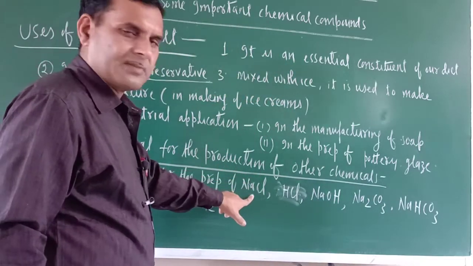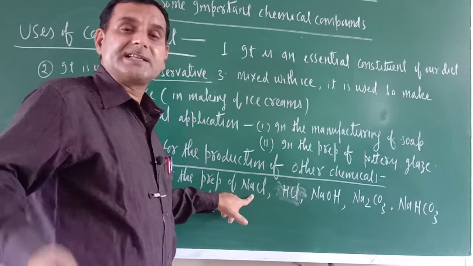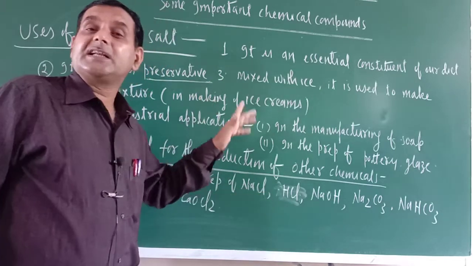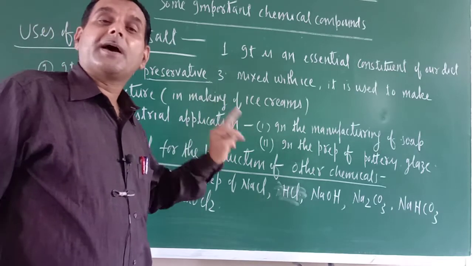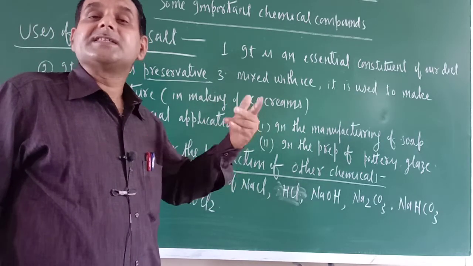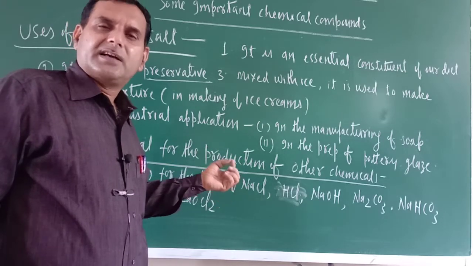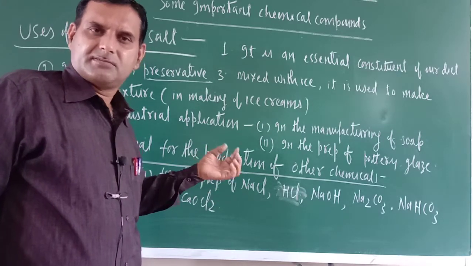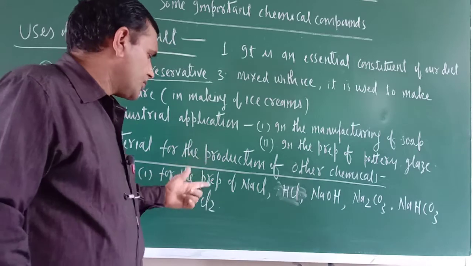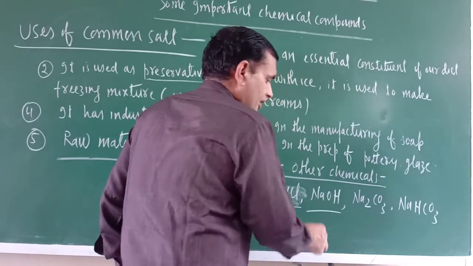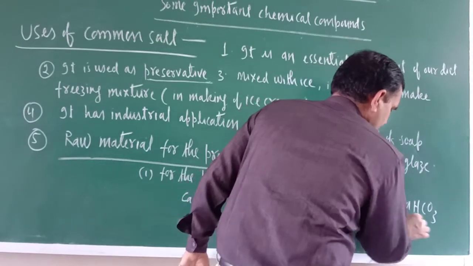Okay, NaCl means, now you can say, sir, how is NaCl used in the preparation of NaCl? So that NaCl is found in nature. When we are preparing NaCl in the laboratory on a large scale, then NaCl is used in small quantity.